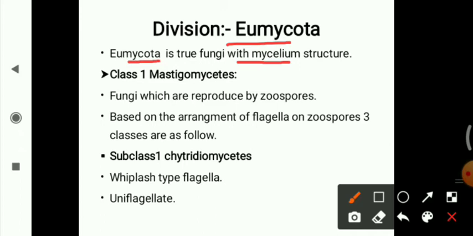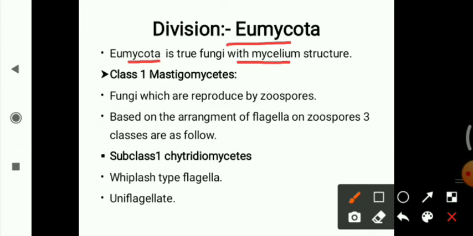They consist of a rigid cell wall made up of chitin. Their mode of nutrition is saprophytic, parasitic, or symbiotic.